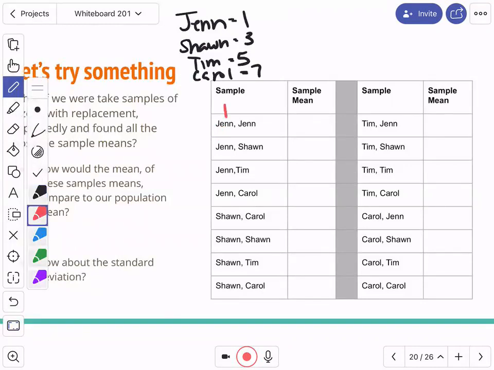Put her back in and take her out again. I get this sample that has a sample mean. What's 1 plus 1? 2. And I'm going to divide that by 2. So 2 divided by 2 is 1.